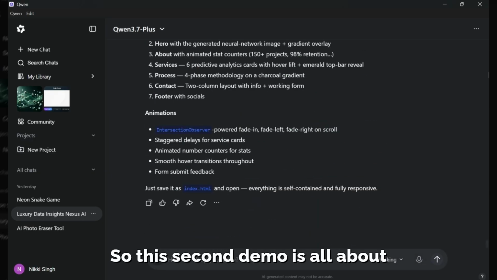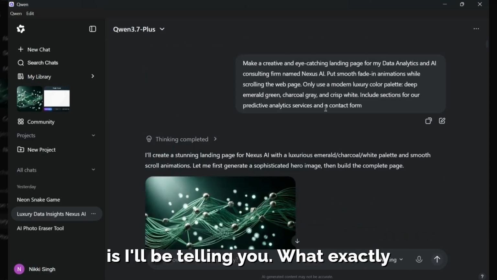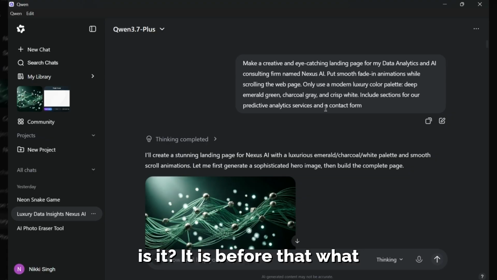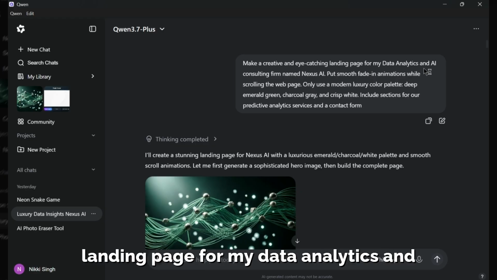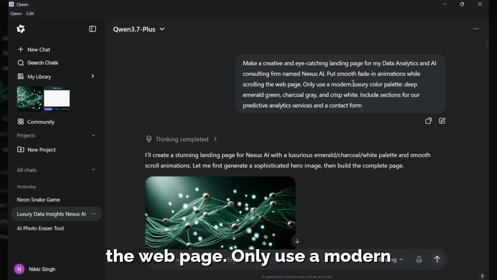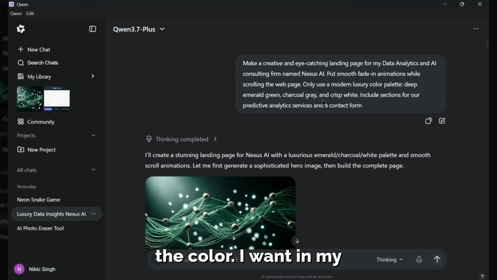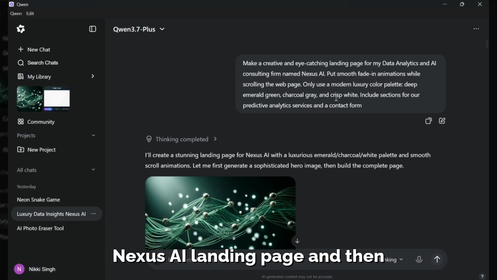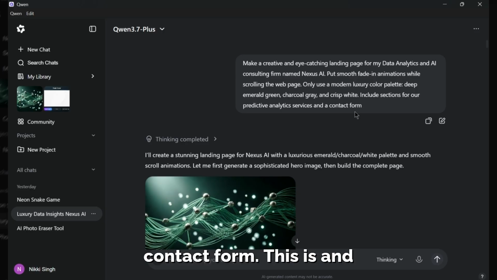So the second demo is all about the Nexus AI landing page. Before I tell you what exactly it is, let me tell you what prompt I have given. Make a creative and eye-catching landing page for my data analytics and AI consulting firm named Nexus AI. Put a smooth fade-in animation while scrolling the web page. Only use a modern luxury color palette, like I have given the colors which I want in my Nexus AI landing page, and then include sections for our predictive analytics services and a contact form.